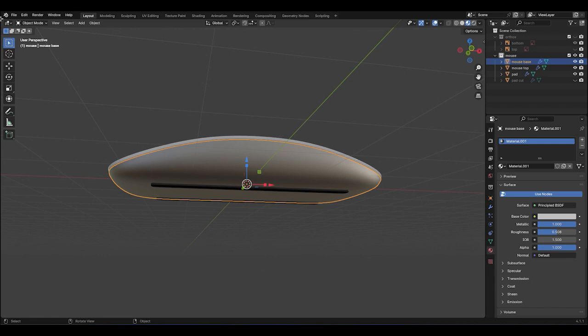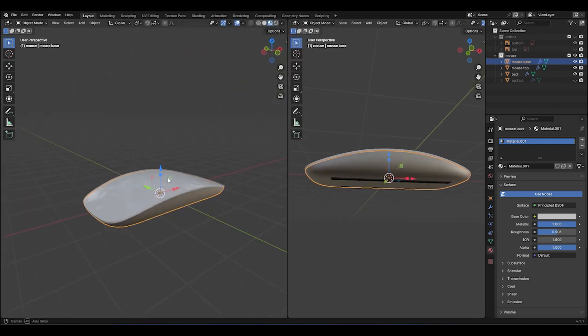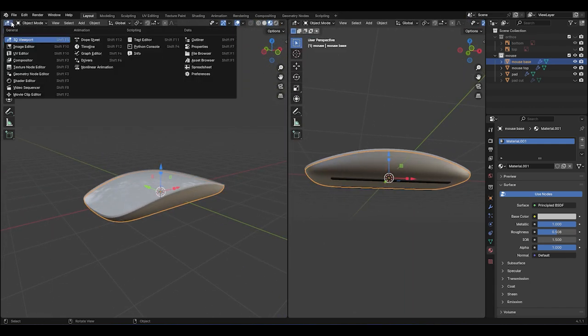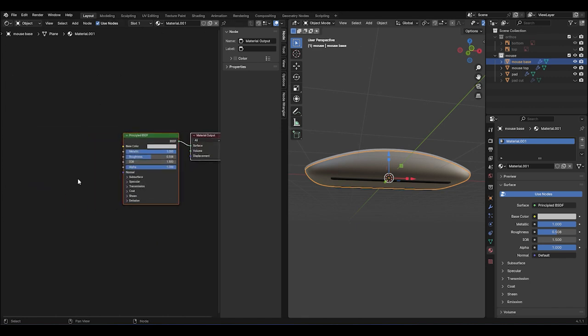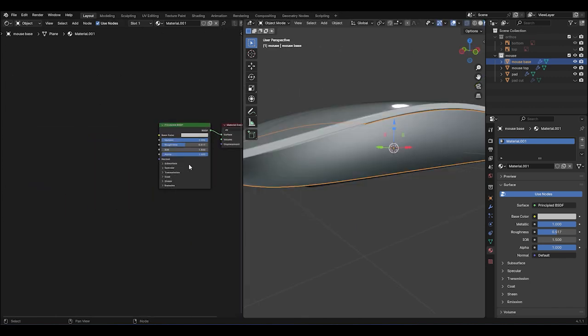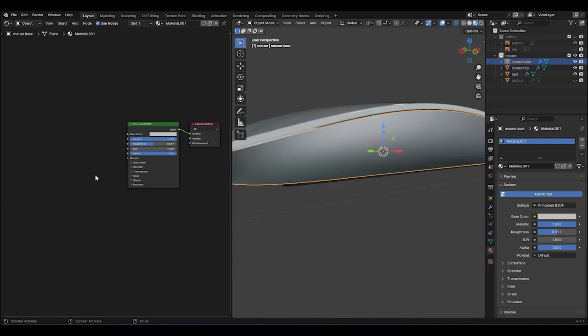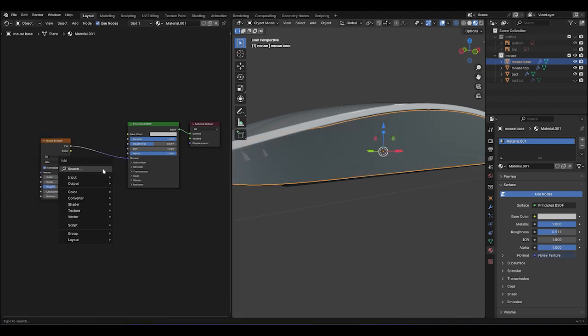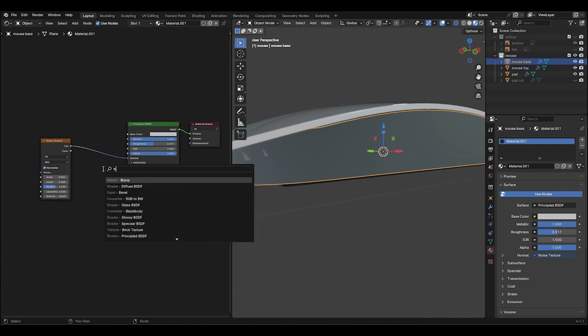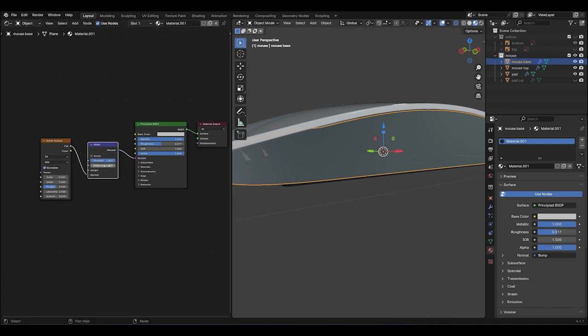Now, let's add some more detail to the metal base. Bring out a new window, and in your editor type, go to Shader Editor. Hit Shift A and search for Noise Texture, then connect the factor to the normal. Hit Shift A again and add a bump node, then place the bump in between the noise and the normal. Make sure the factor is going into the height.